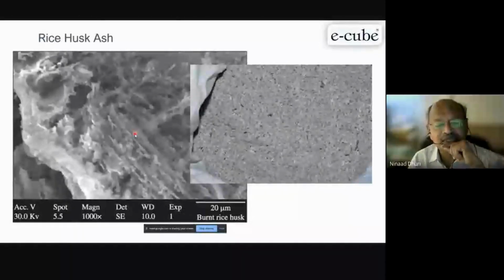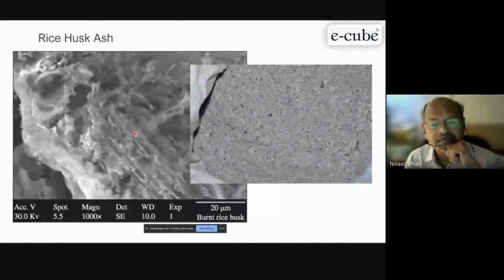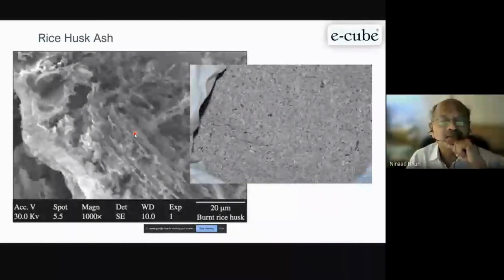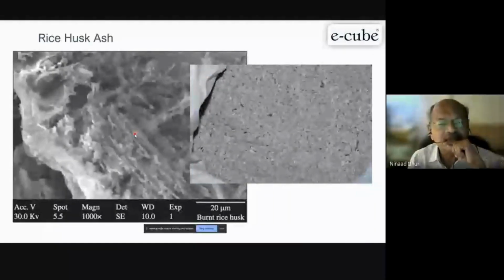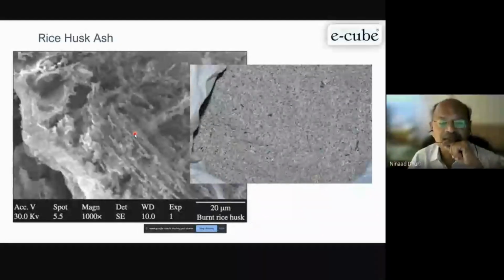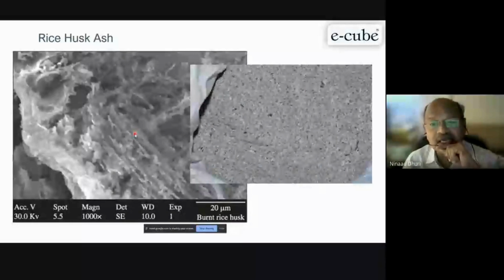So one has to design a system which can go to the farmer level and burn there and get the silica, because the silica will come around 25% of that. If you take 1 kg of rice husk, you will get only around 250 grams of this material, but it is a very reactive material. So this is one of the very good businesses for new civil engineers to see the potential of this material available in India.